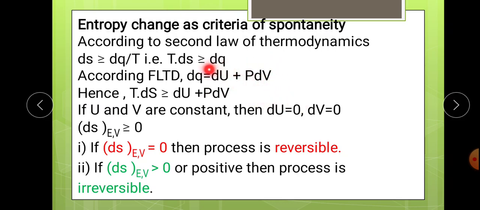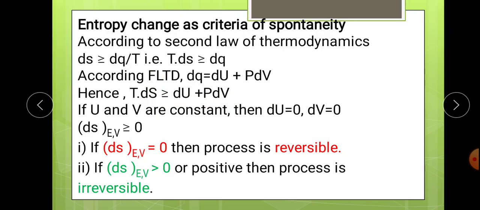So from this equation you can write the value of dq, which is here. So put the value of dq from this equation into this equation. So we get a modified equation of this. We have TdS is greater than or equal to dU plus pdV, which we put here. So we get a new format of the equation, that is TdS is greater than or equal to dU plus pdV.